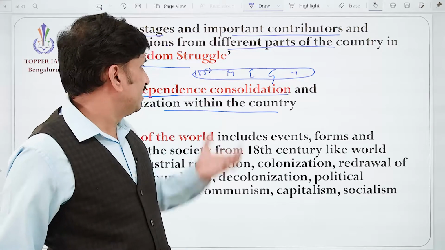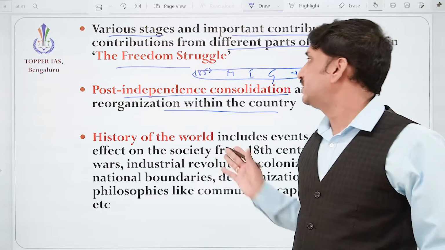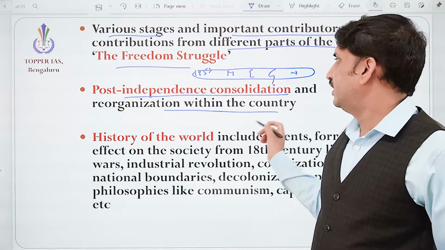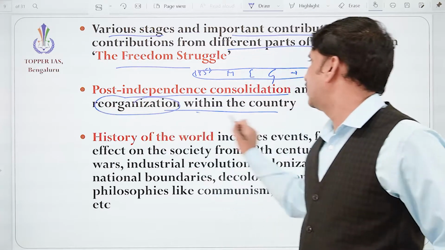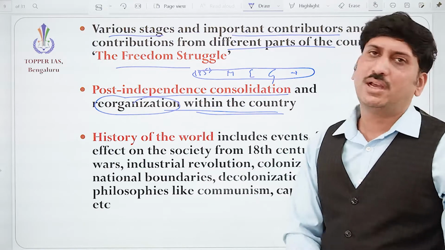So all these things, important events in the post-independence period. Okay, here we are mainly focusing upon the reorganization within the country. Okay, but we also need to focus upon other aspects.